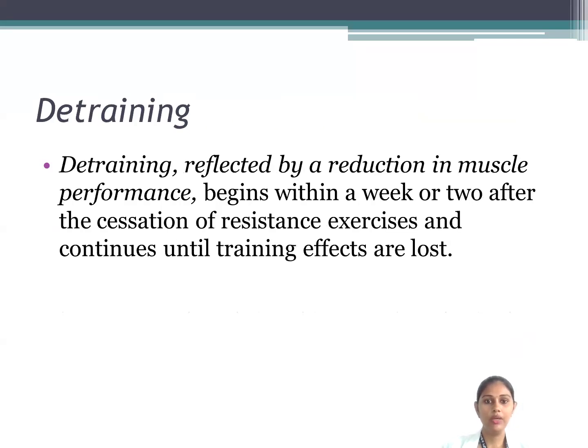Detraining, reflected by a reduction in muscle performance, begins within 1 or 2 weeks after the cessation of resistance training and continues until the training effects are lost. So as we all know, reversibility starts occurring if the patient is not doing any maintenance program. Then after 1 or 2 weeks, they will face the detraining effect, and whatever strength has been achieved will gradually reduce and go back to the previous stage. So this is all about the principles of strength training.